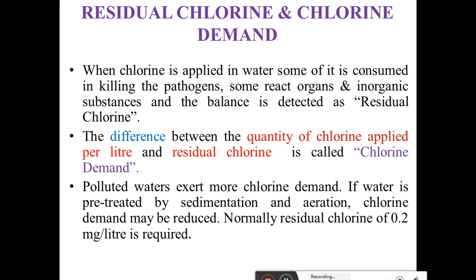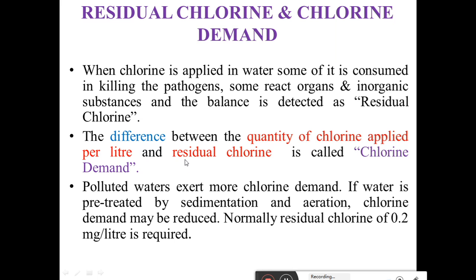Now, what is meant by chlorine demand? The difference between the quantity of chlorine applied per liter and the residual chlorine is called the chlorine demand. For the chlorination purpose, the amount of chlorine required is the chlorine demand.